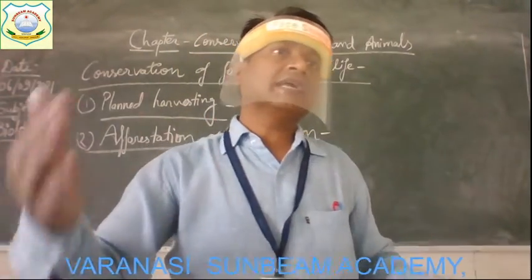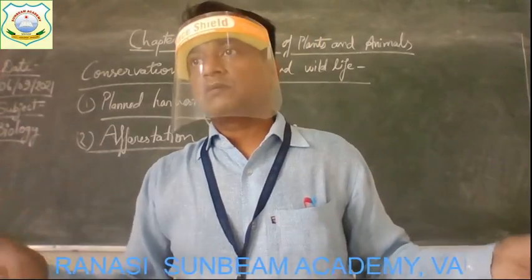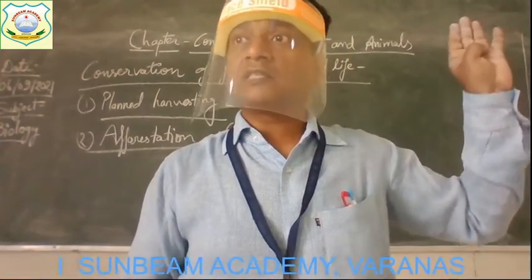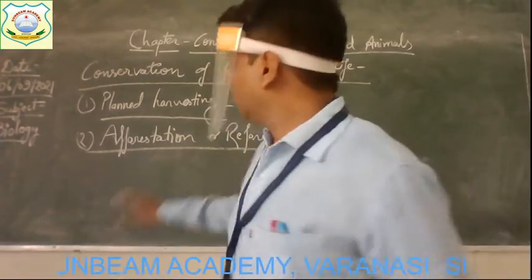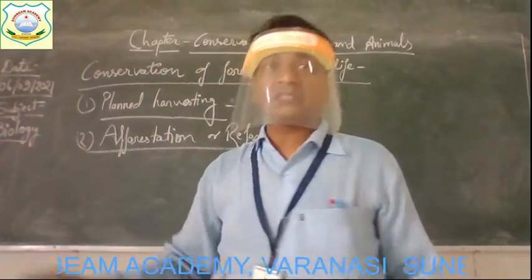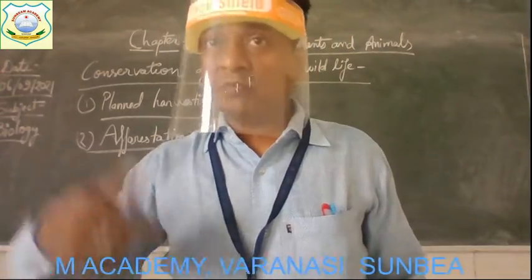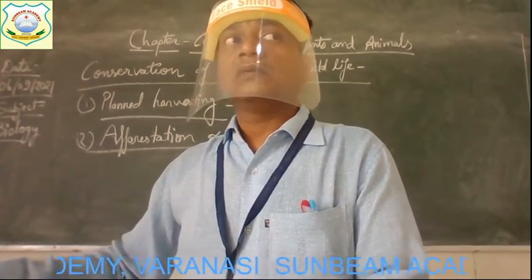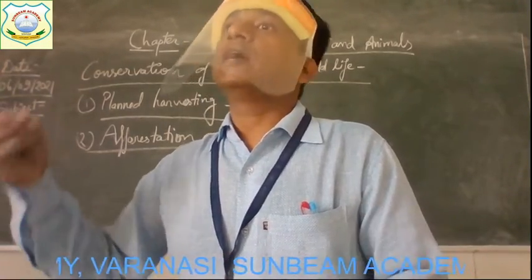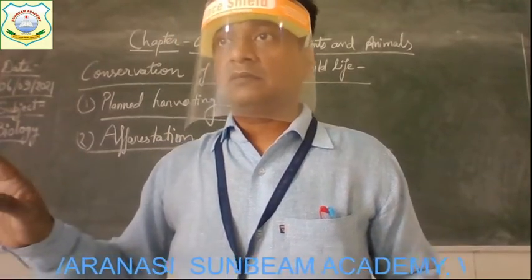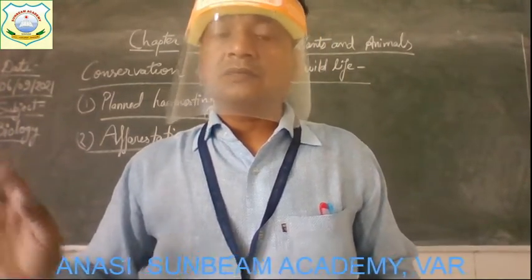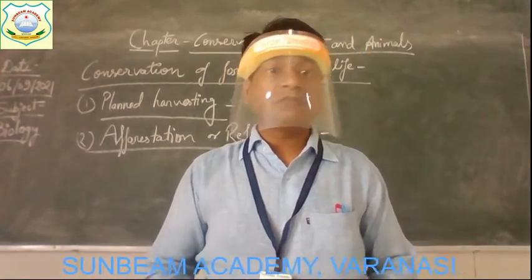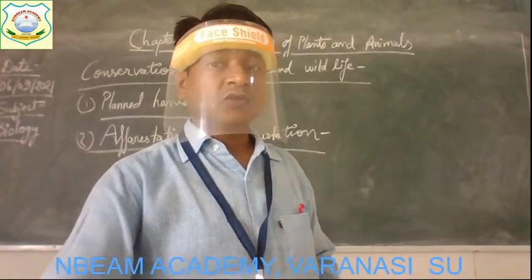By this natural cycle the forest gets covered, again established like it was previously. So reforestation or afforestation is also a method done by human beings to re-establish an area or place where all the trees got cut. Clear? So these are the two methods by which we can help to conserve the forest and wildlife.